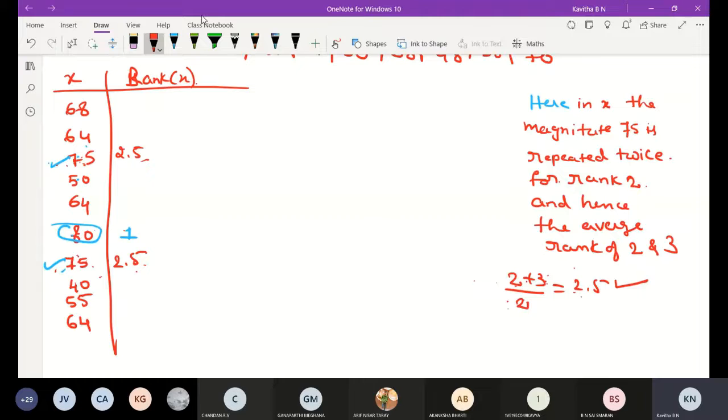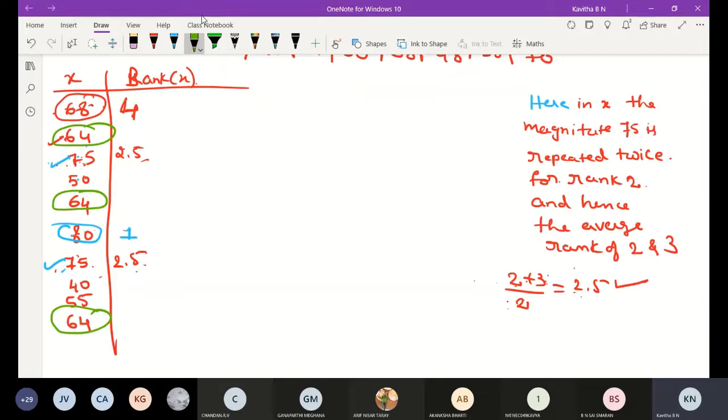Then after 75, 68 is repeated only one time. Second and third are over. We have to assign the fourth rank. Then after 68, 64. Observe the 64: first one, second time, and also third time. 64 is repeated 3 times.